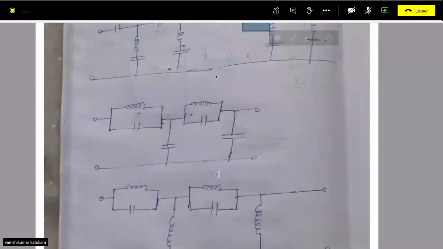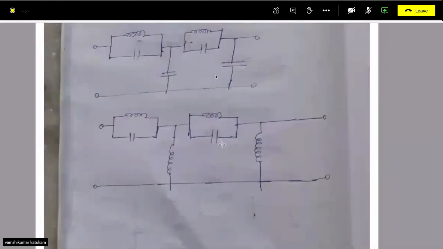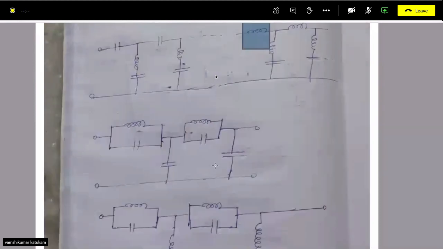So for LC ladders, if the transfer function given has zeros, if it has non-zero, definite zeros, and those transfer function zeros and poles are imaginary, then we can realize it only by LC. So how to do that? These are the different structures possible, right?